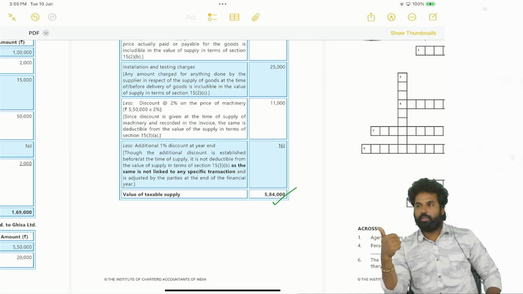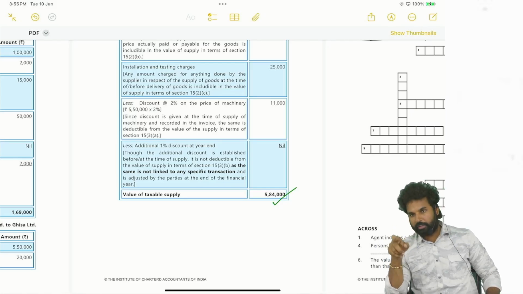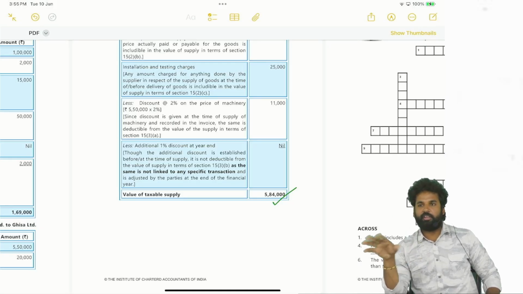What will be excluded? Discounts. Discounts at the time of supply or before the supply will be excluded. Discount after the supply will be excluded provided three conditions are satisfied. Which is agreed at the time of supply. Next, which is directly linked to the invoice, and lastly, ITC has been reversed by the recipient. If these conditions are satisfied, then it will be excluded.